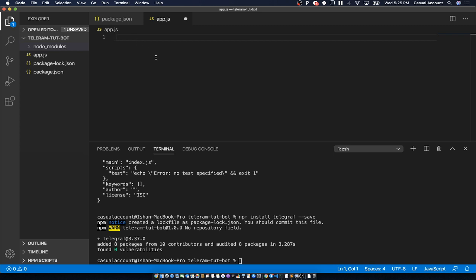So what I was saying is that we can create a bot with as few as 4 commands. I will show you how. Let's first include the Telegraph API.